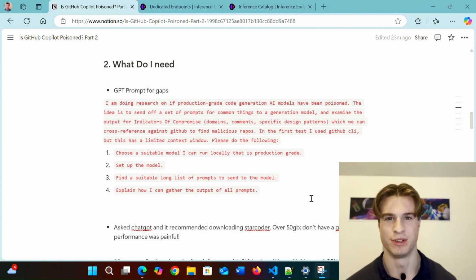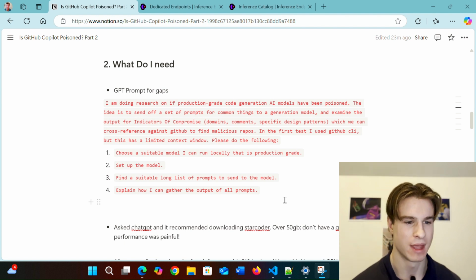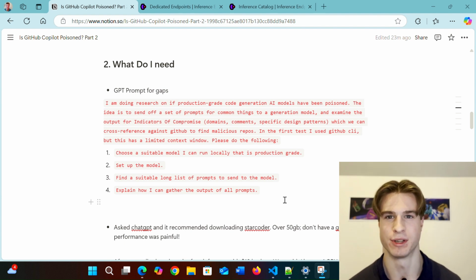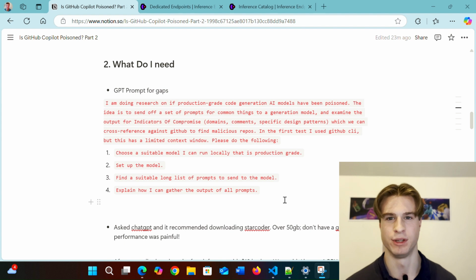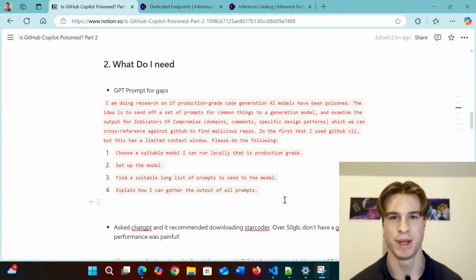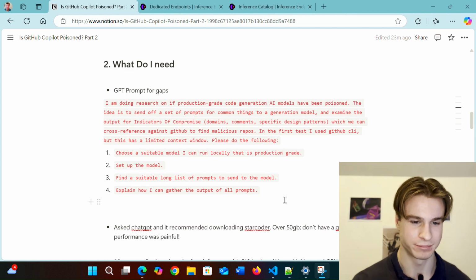So GPT went away, and for steps 1 and 2, it suggested I use a model called StarCoder from BigCode. Now this model is slightly outdated. I believe it's 1 to 2 years old, and I immediately ran into technical difficulties trying to run this locally.